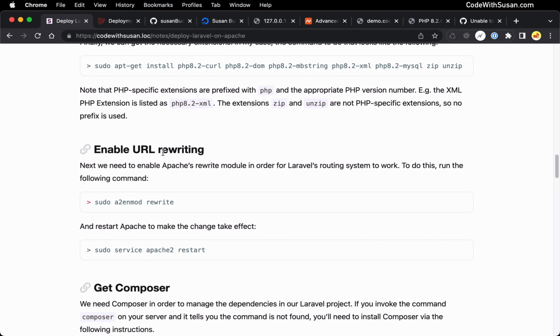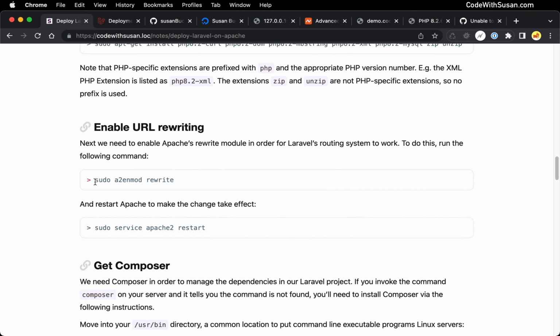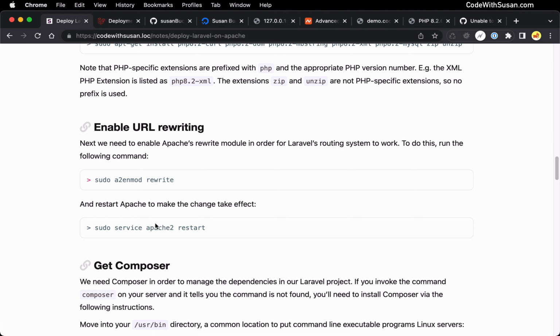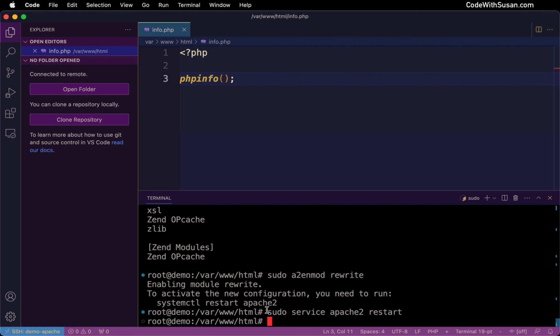So with all our modules in place, the next step is we need to make sure that our Apache server has URL rewriting enabled. This is going to be essential for Laravel's routing system to work. To do this, we can run this command to enable the rewrite module. And then we'll go grab another command to restart our Apache server to make those changes take effect.